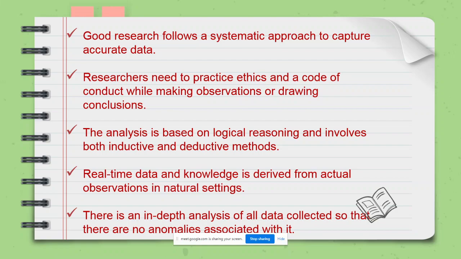The next is, the researcher needs to practice ethics and code of conduct while making observations or drawing conclusions. Ethics in research is very important. As far as PhD research or any type of research is concerned, you should not copy and paste. There should not be any plagiarism in the research. Research should always be pure. You invest your time, you put in a lot of effort, you try to collect first hand information, and that is what we call pure research.